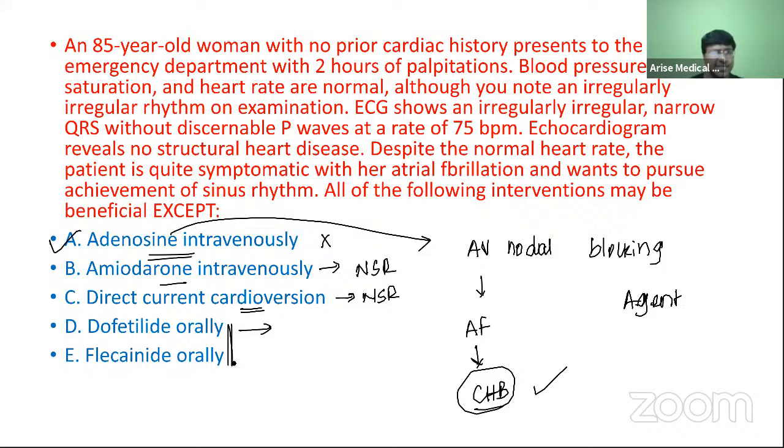Dofetilide and flecainide are also antiarrhythmic drugs. AF can be converted into normal sinus rhythm even with dofetilide and flecainide. Where do we give adenosine? We give adenosine in a clinical scenario of PSVT, paroxysmal supraventricular tachycardia, but not in case of atrial fibrillation.